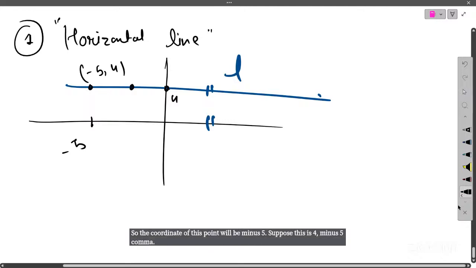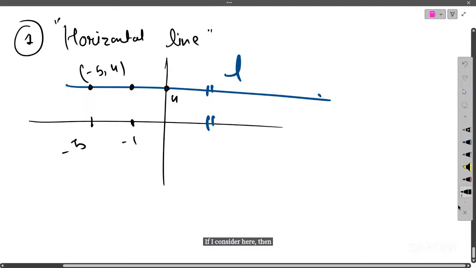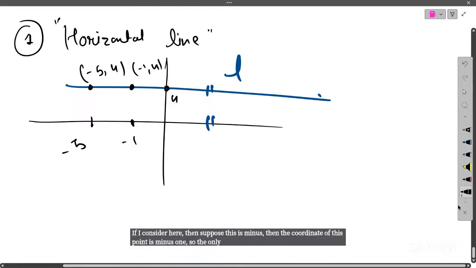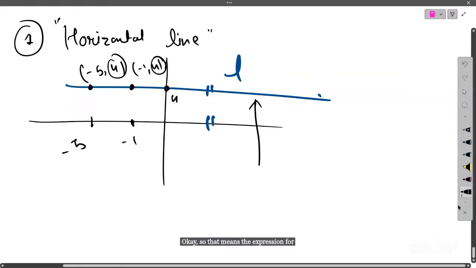If I consider here, suppose this is -1, then the coordinate of this point is (-1, 4). The only fixed thing here is the y-coordinate, which is 4. So the equation of this line is given by y = 4.